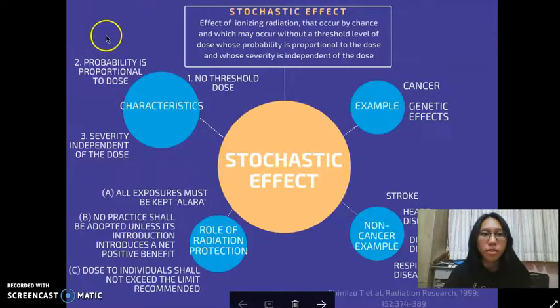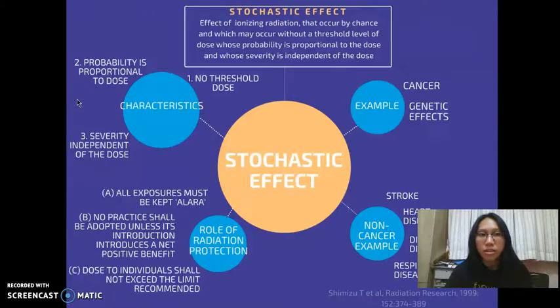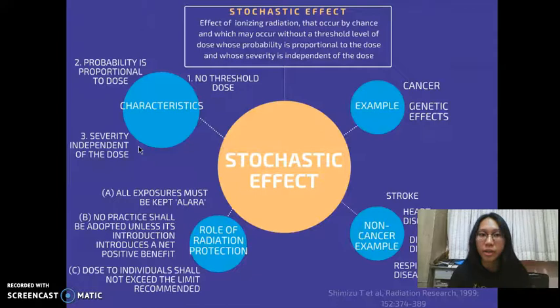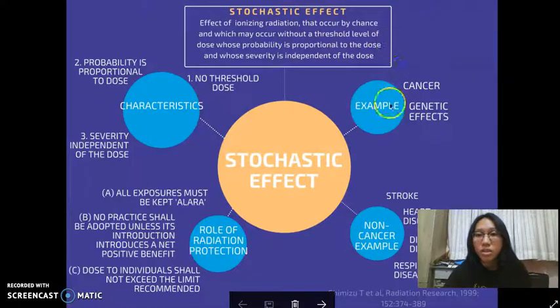Second, probability is proportional to the dose. This means that the higher the dose is given to the patient, the higher the probability for the stochastic effect to occur. The third is, severity is independent of the dose. This means that even though the dose is high, it does not necessarily mean that the severity will also be high. So now we look at the examples of stochastic effect.